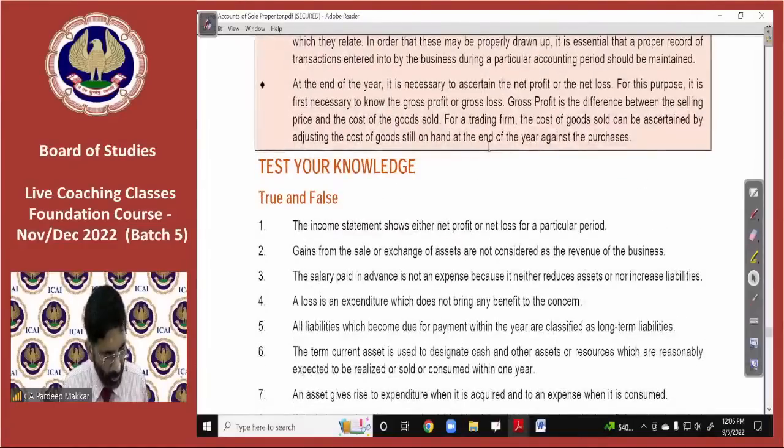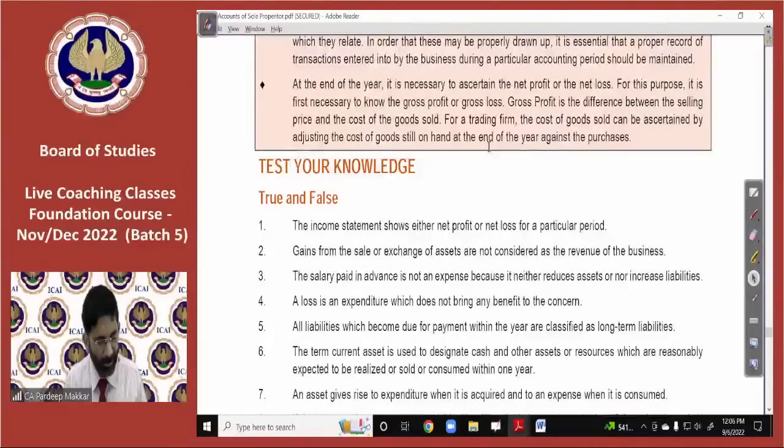Bala Sanjana, I'm unable to understand your query. Sir, can we write return inward or outward on the opposite side instead of deducting from sale or purchase? No, it is not mandatory. You may deduct it from sale or purchase. That is better.